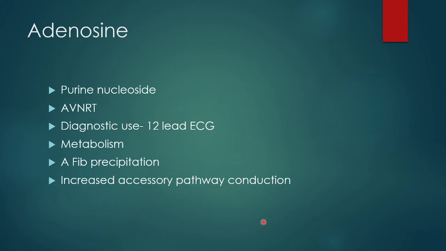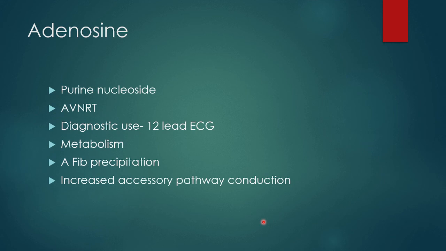Now, the last two drugs, which are not classifiable within this classification system, are adenosine and digitalis. Adenosine, we have seen a little bit about it in the last two videos. It's a purine nucleoside, very useful as an AV nodal blocker. It's useful for terminating AV reentrant tachycardia, which utilizes the AV node.